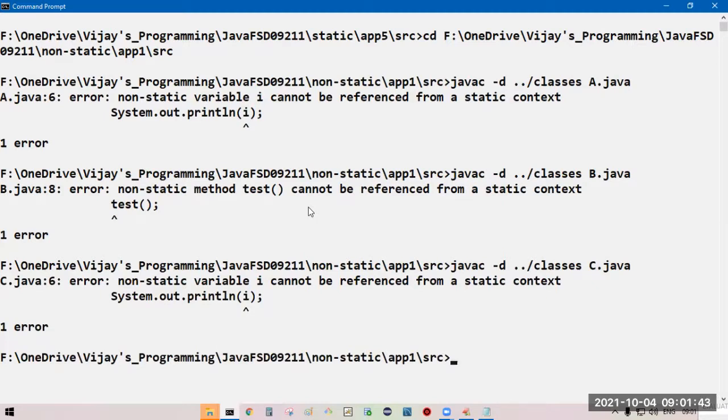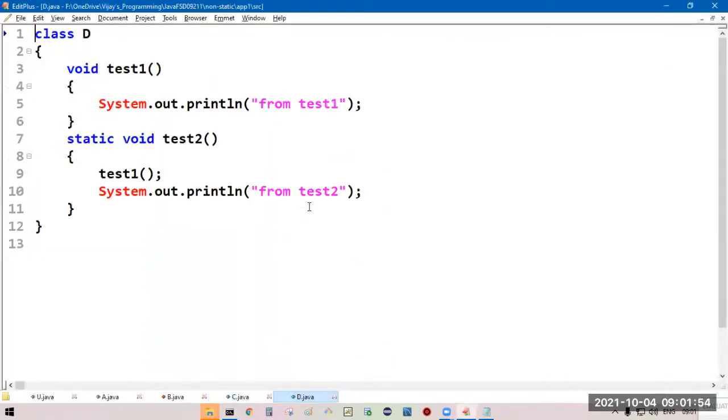Non-static variable i cannot be referenced from a static context. Come to the next. Test1 is non-static. Test2 is static. Inside the method test2, we cannot call test1 without a reference.